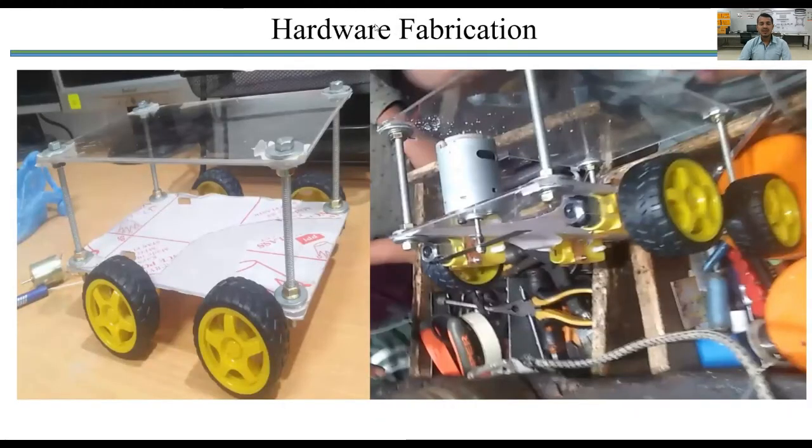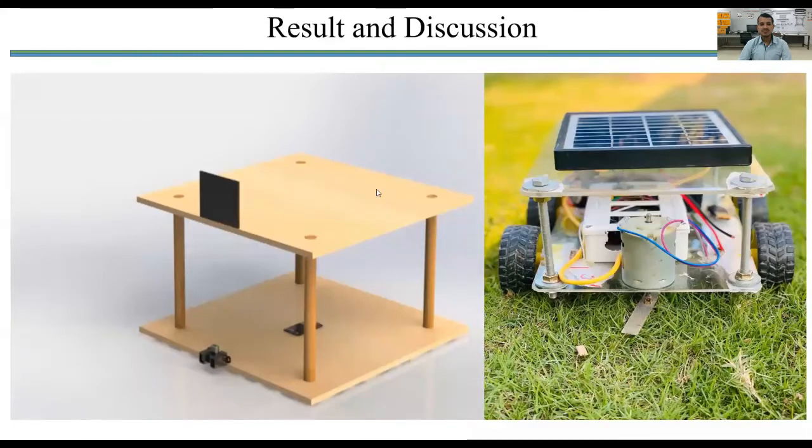Hardware fabrication. After doing some work with circuits, we move toward the hardware fabrication. These are 2 floors. Each one is 9 by 6 inches, and these are 4 arms. Each arm radius is 0.39, and these are the holes which are provided. This is the installation of the cutter, which is on the front part of the machine.